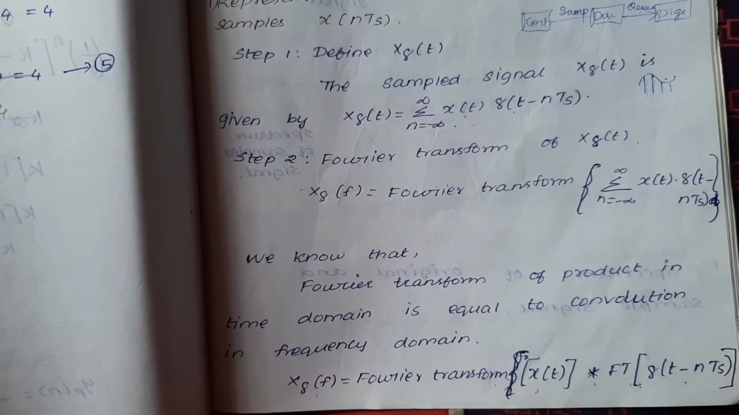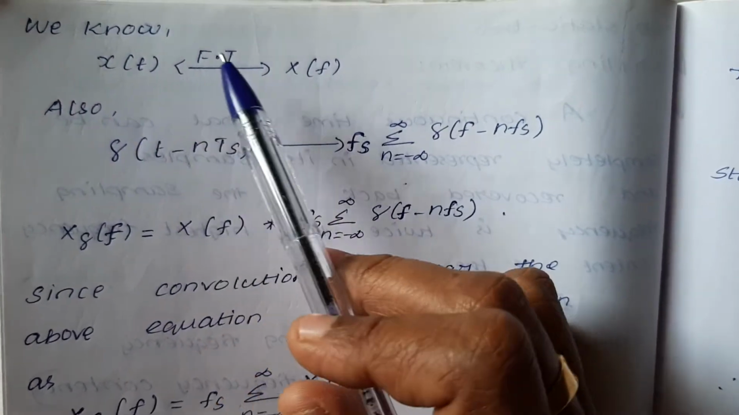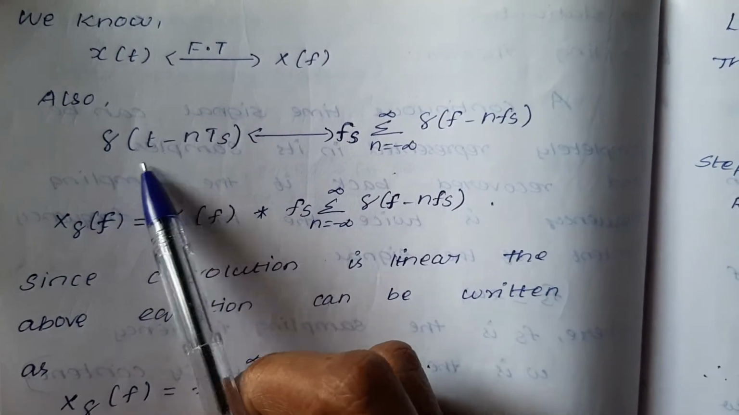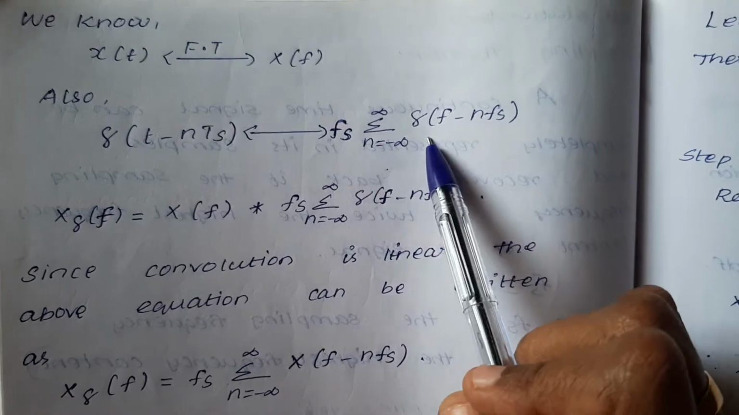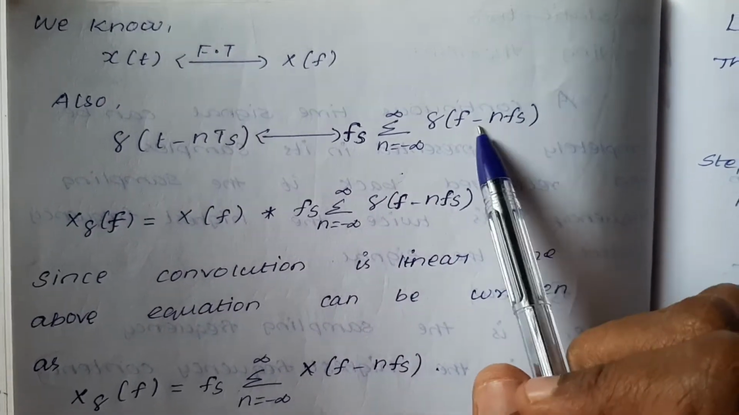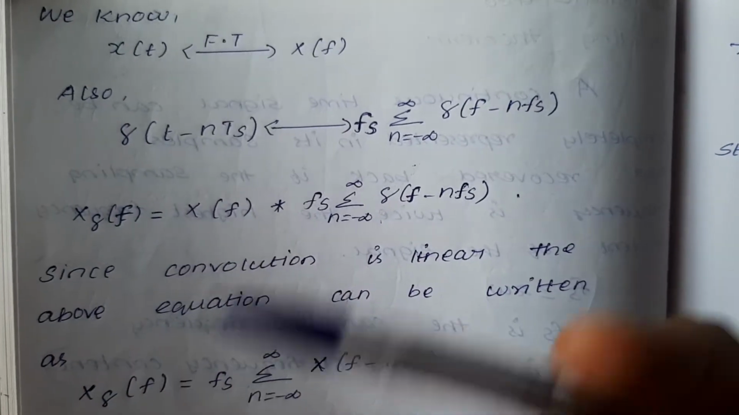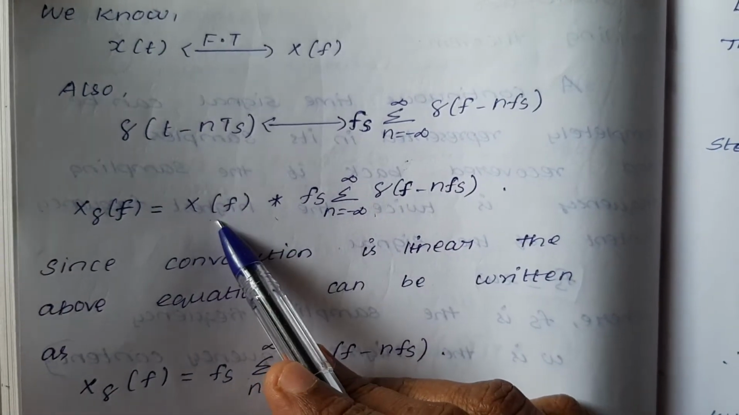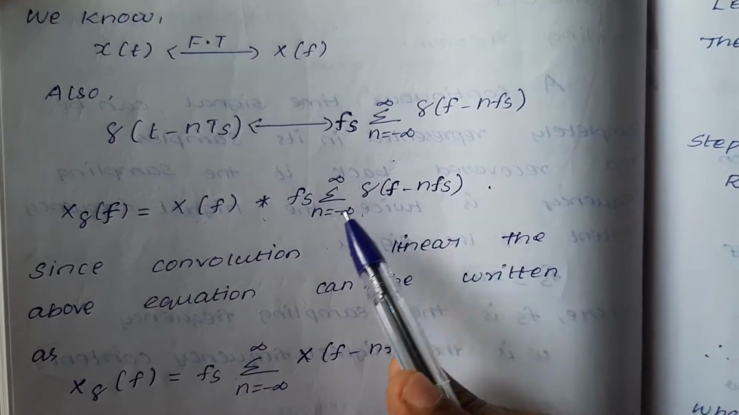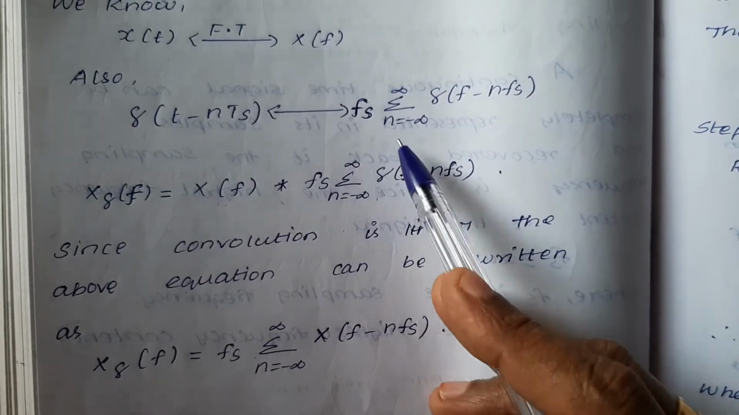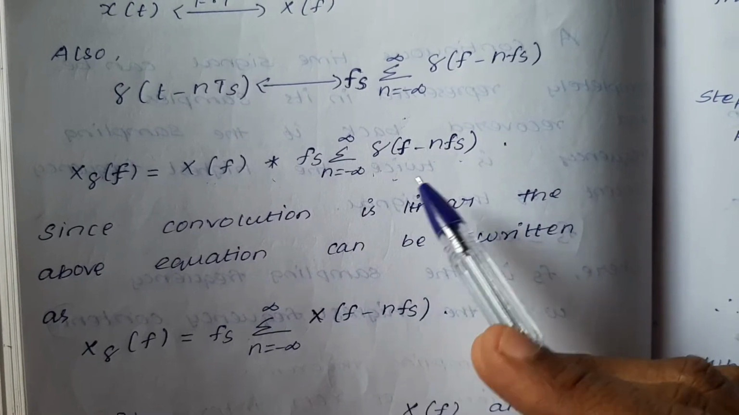We know the Fourier transform of x of t is x of f. Also, the Fourier transform of delta of t minus nTs is fs into summation n equals minus infinity to infinity delta of f minus nfs. So we substitute these two values in x delta of f. After taking the Fourier transform of x of t we get x of f, and after taking the Fourier transform of delta of t minus nTs we get fs into summation n equals minus infinity to infinity delta of f minus nfs. We substitute the two Fourier transforms in the previous operator.